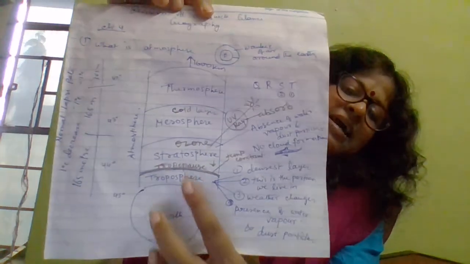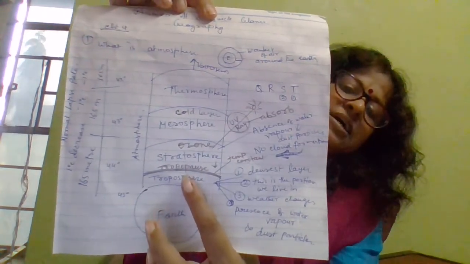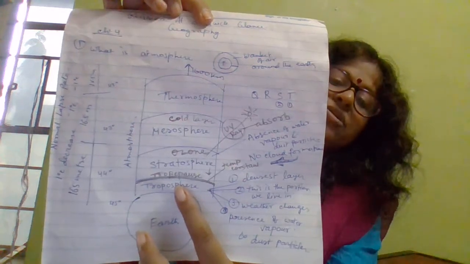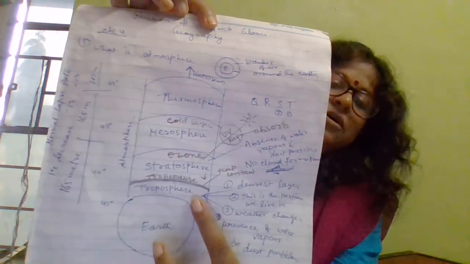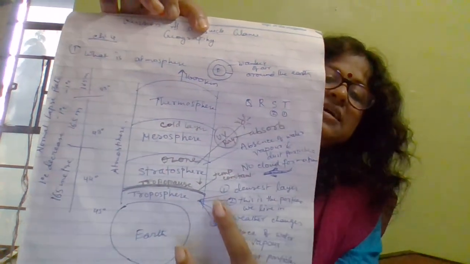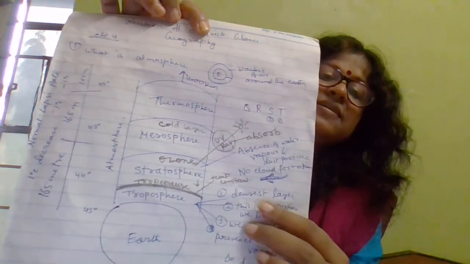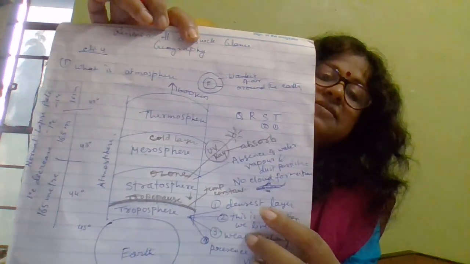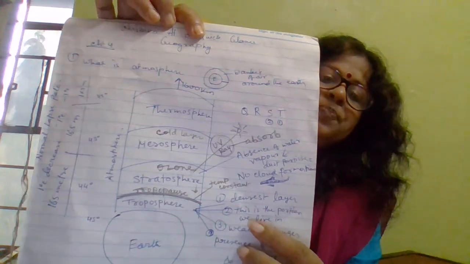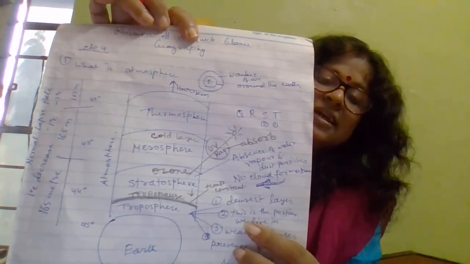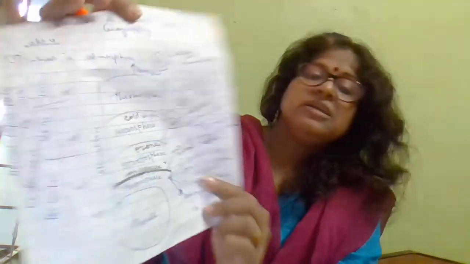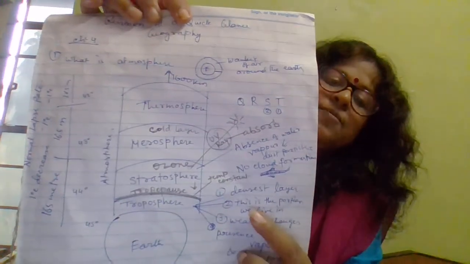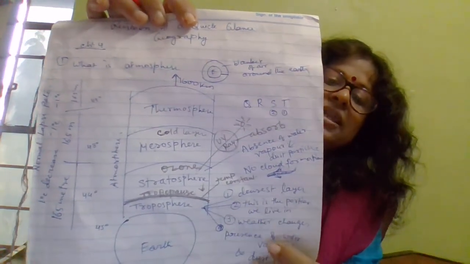This is earth and this is troposphere. This is the nearest layer of your atmosphere. First feature is, this is the densest layer. Air is very thick here. Second feature, this is the portion where we live.